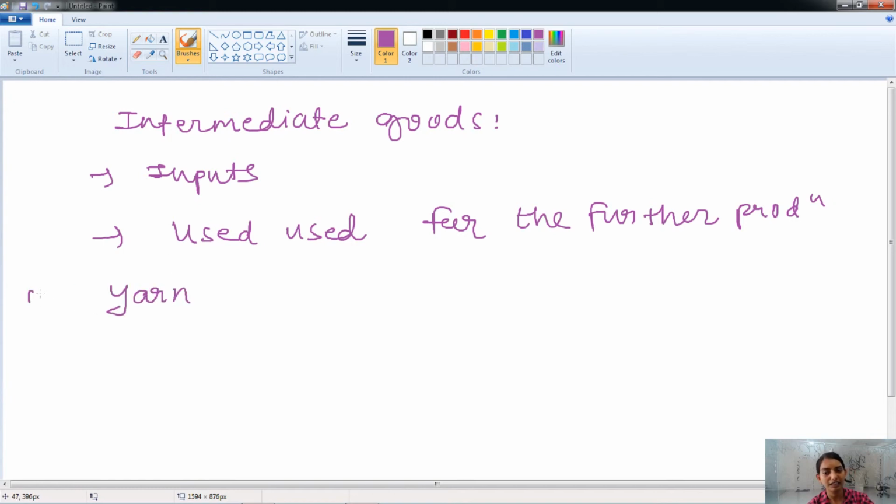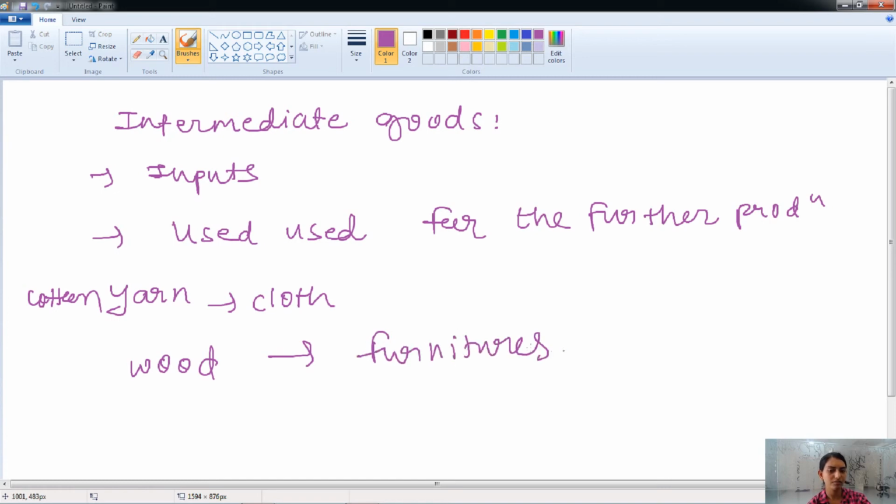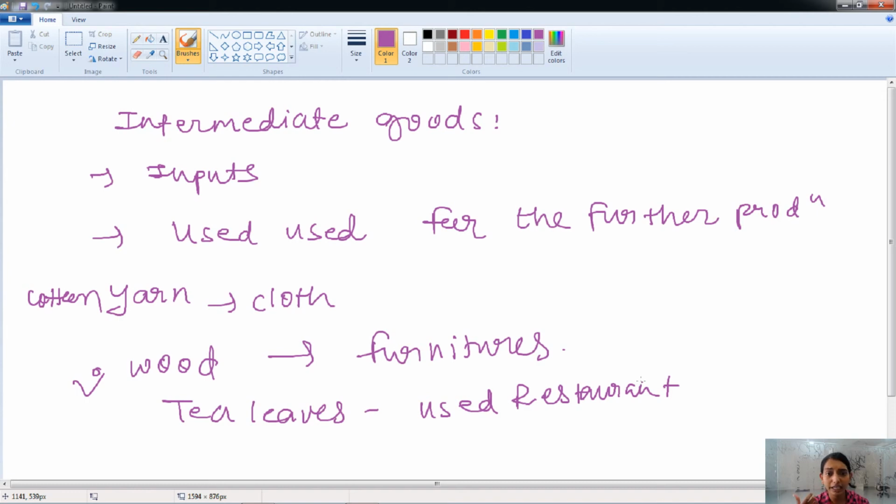For example, yarn, the cotton yarn, okay, is the intermediate good to make clothes. Another example is the wood used to make furniture. So here the wood becomes the intermediate good. Okay. So this is known as the intermediate goods. Here the tea leaves used in the restaurant to make drinkable tea are also known as the intermediate goods.